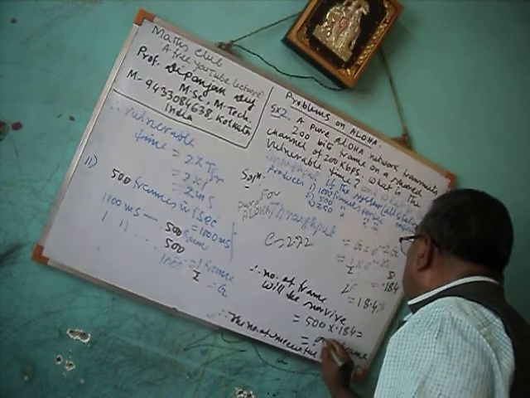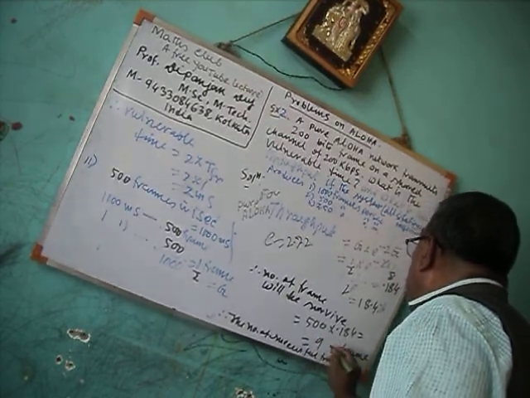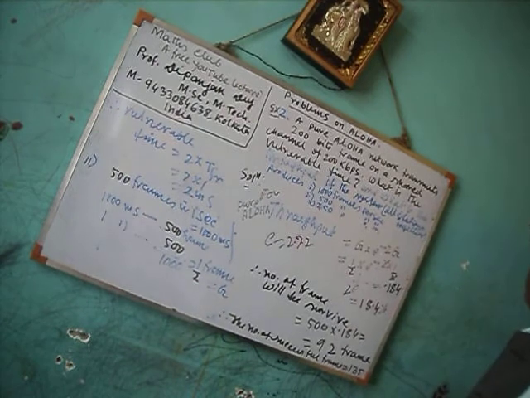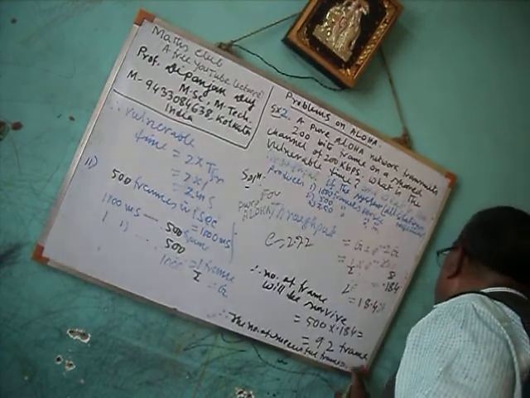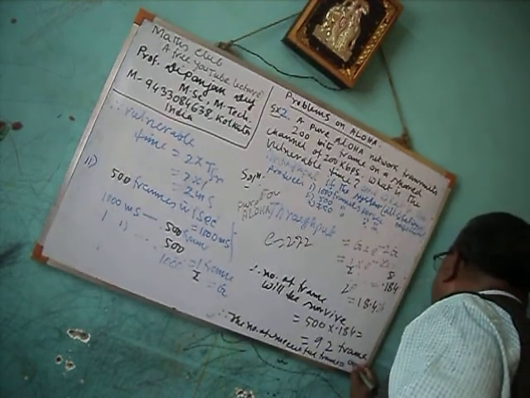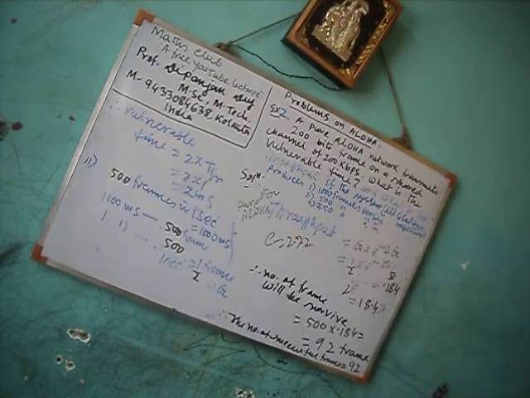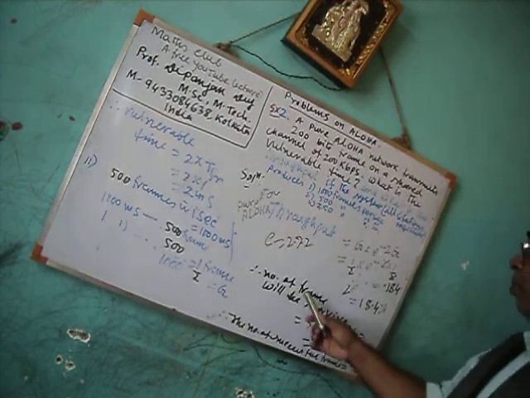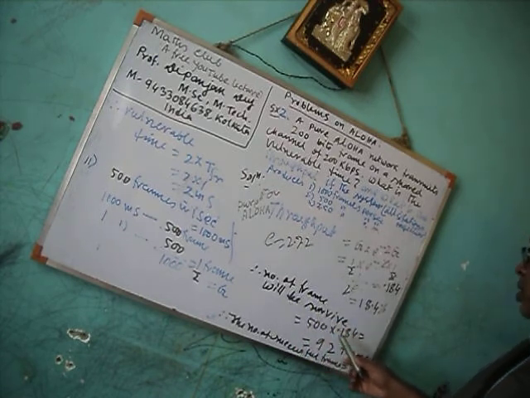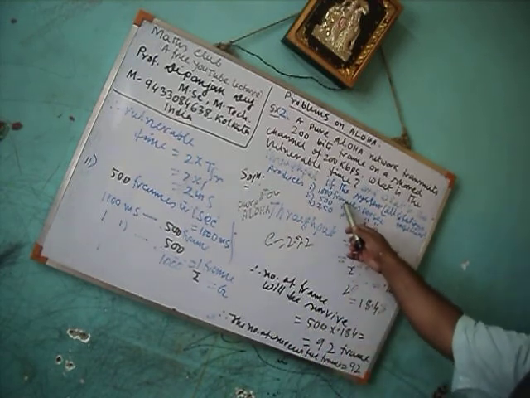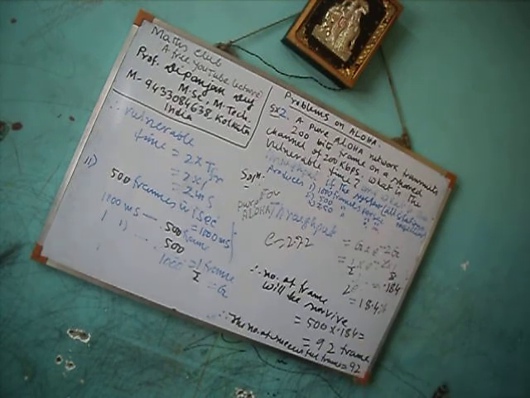So successful frames will be 92 out of 500 frames. In the second one, the number of frames that survive is 500 into 0.184, that is 92 frames. Only 92 frames out of 500 will probably survive.